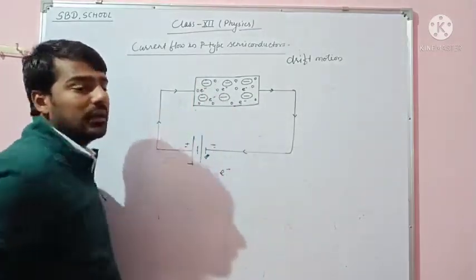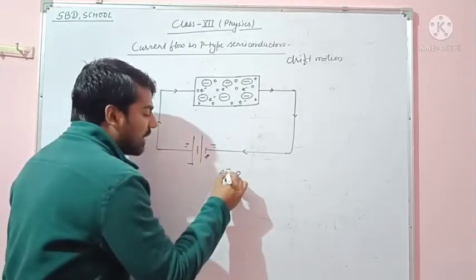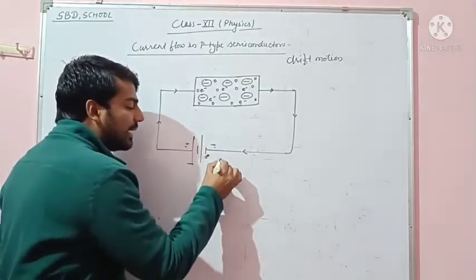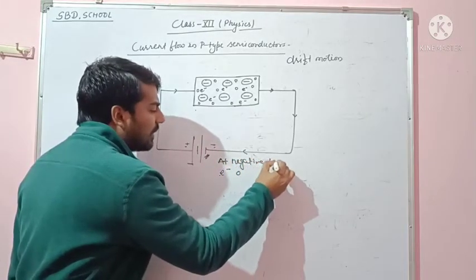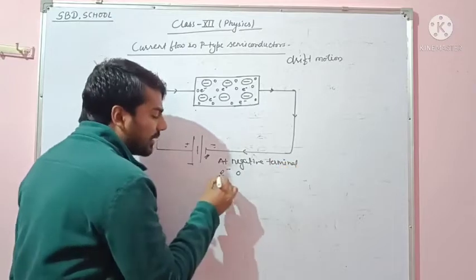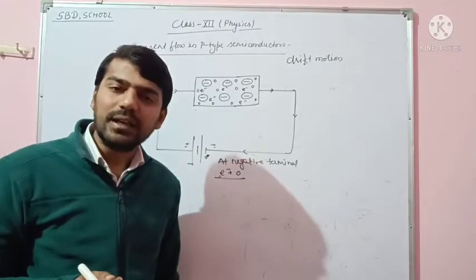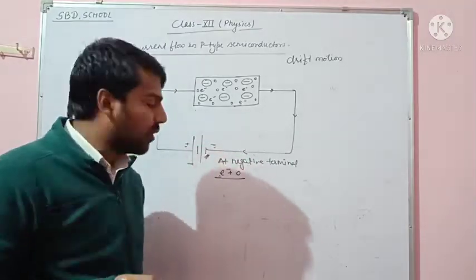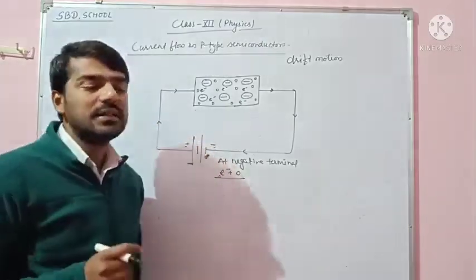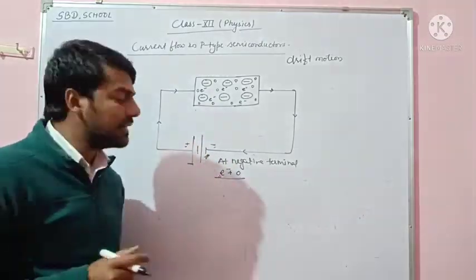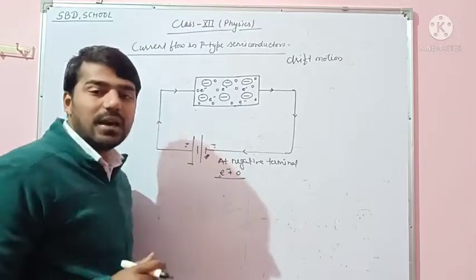When the holes come to the negative terminal, the electron and hole combine with each other and are diffused, because the hole has positive charge and the electron has negative charge.